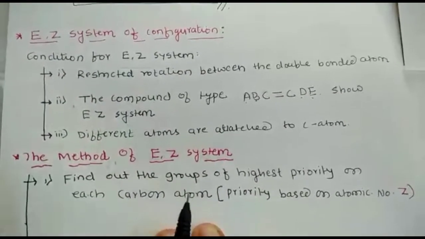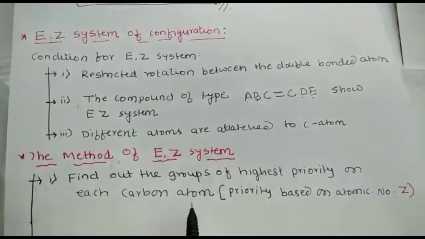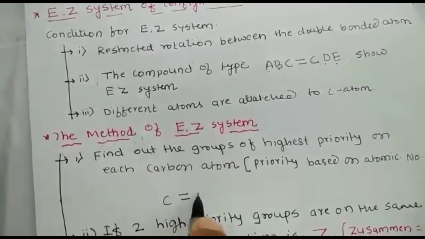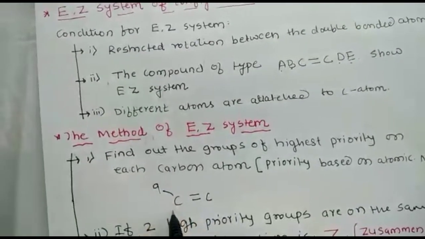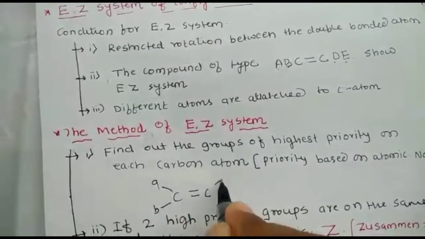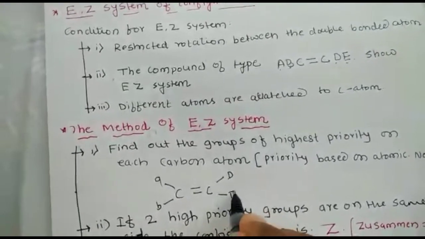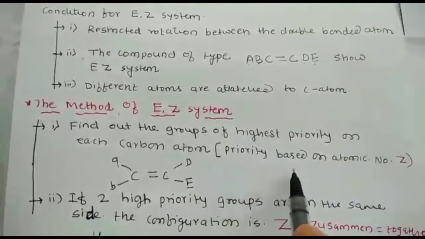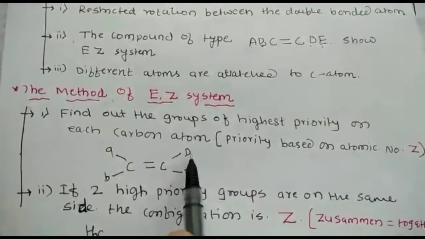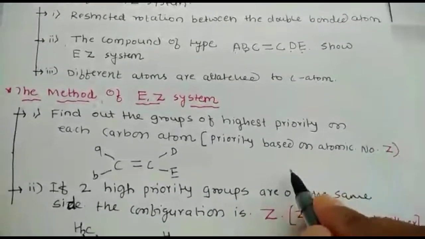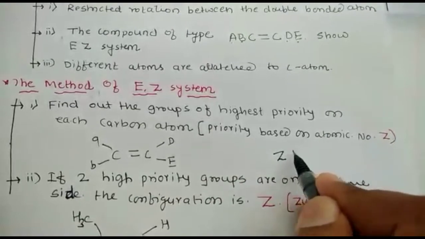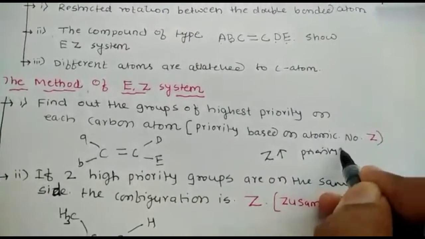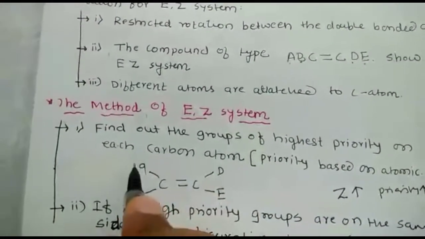So see, the first step is to find out the group of highest priority on each carbon atom. Okay, so in this, if you take the example C double bond C, these are all different: A, this is B, this is D, this is E. Okay, first what you have to find out is the highest priority. Priority is based on the atomic numbers. Whichever has the highest atomic number will get the highest priority. Okay, so if Z, that is the atomic number, increases, priority also increases.